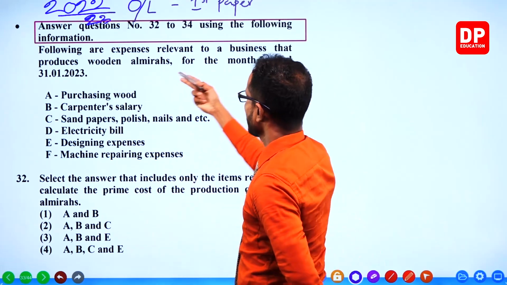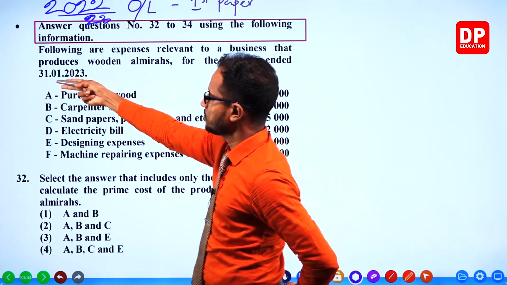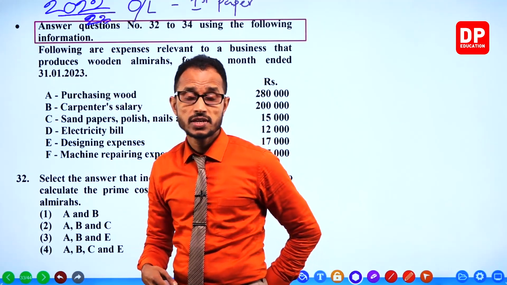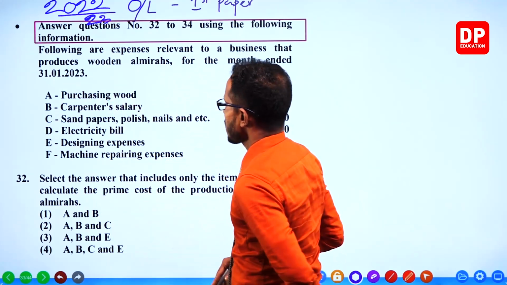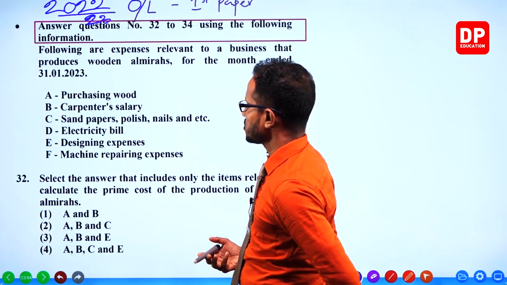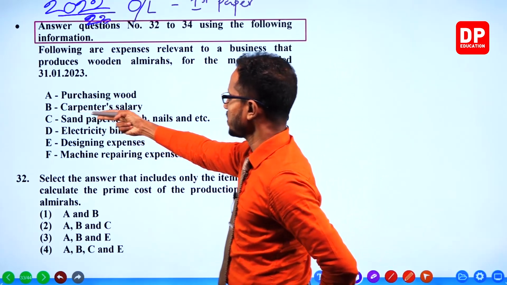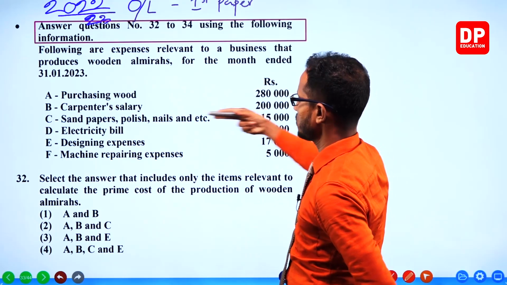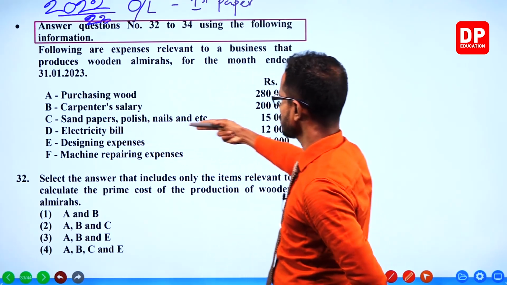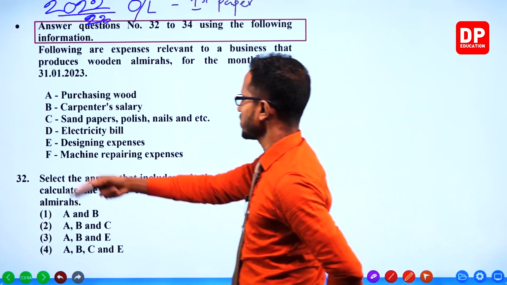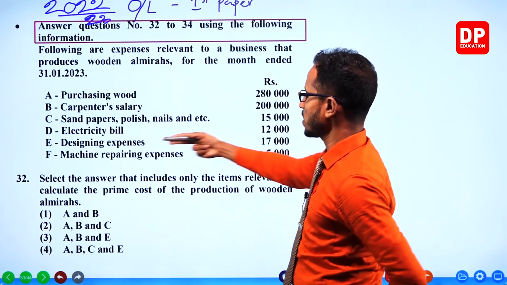For the month ending 31st January, we have this information. Purchasing wood, 280,000. Carpenter's salary, 200,000. Sandpapers, polish, nails, 15,000. Electricity bill, 12,000.